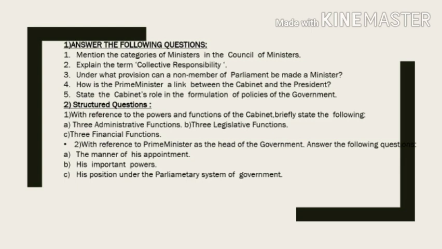Number 2 is your structured questions. Number 1, with reference to the powers and functions of the cabinet, briefly state the following. A, 3 administrative functions. B, 3 legislative functions. C, 3 financial functions. Number 2, with reference to the Prime Minister as the head of the government, answer the following questions. A, the manner of his appointment. B, his important powers. C, his position under the parliamentary system of government.